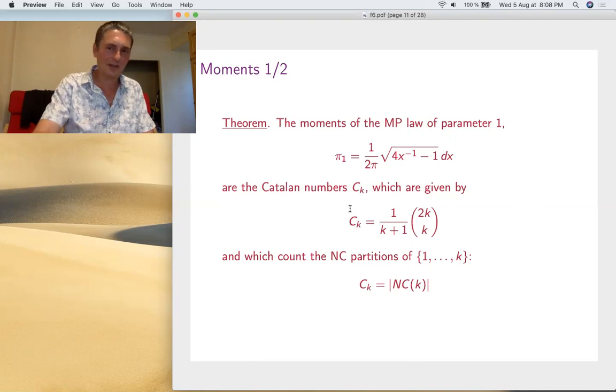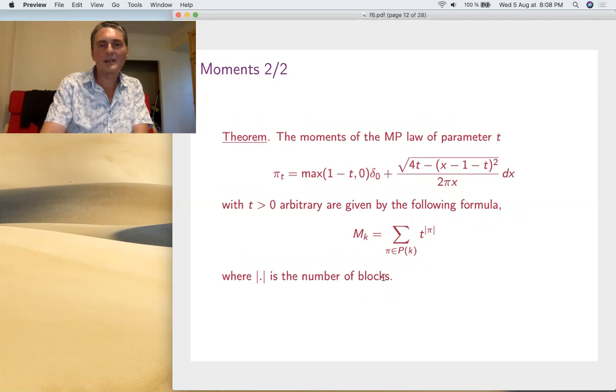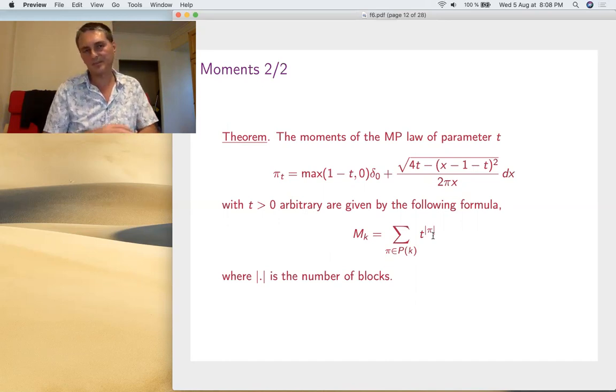So you don't really need the formula, but rather the fact that the moments of Marchenko-Pastur count the partitions. In the general case, the same thing happens, but each partition contributes not 1 but t to the number of blocks.